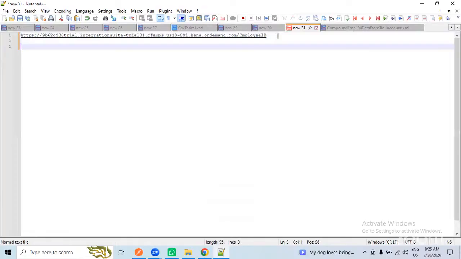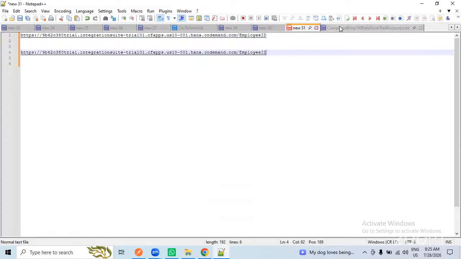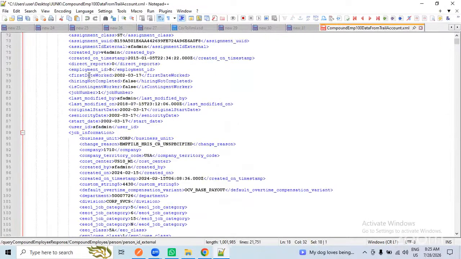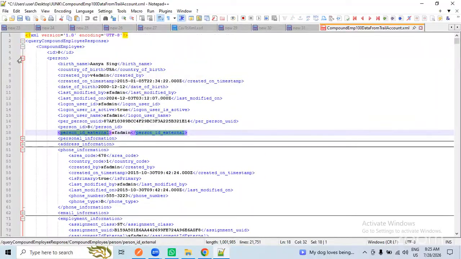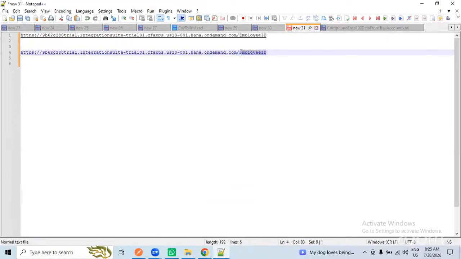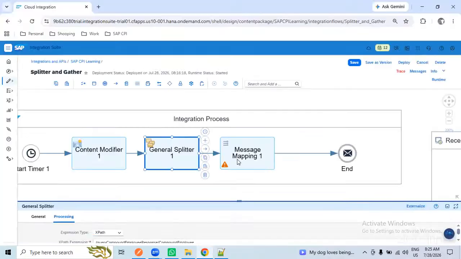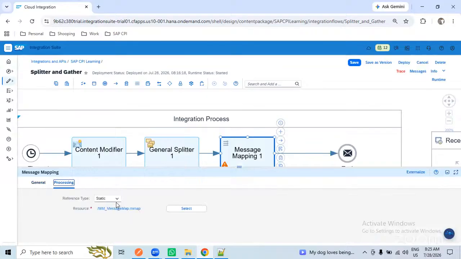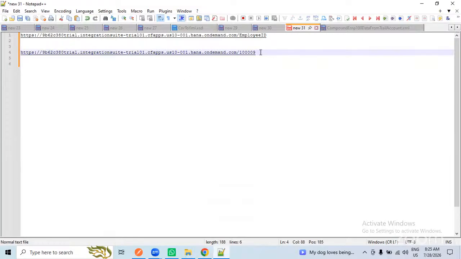For example, I will copy this one. This is how the client informed us to send the data. For one employee, the data should come like this. If you are sending this employee data, you need to form the URL like this and send the data. The target structure is like this one. Currently we have mapped employee list and employee, and they want the data in this structure. Whenever you are posting the data to the system, we need to form this kind of URL.